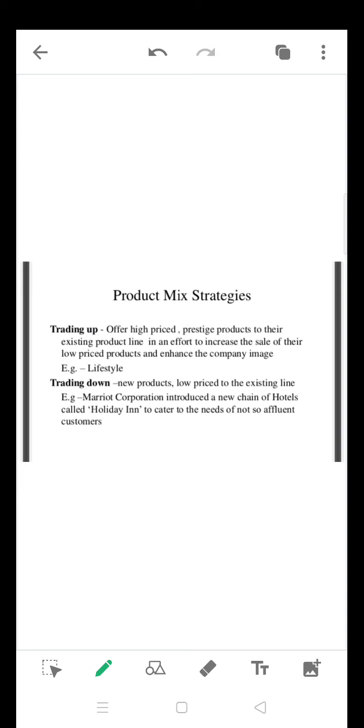Under that we have two important strategies. The first is trading up, in the sense of offering a high priced, prestigious product to their existing product line. We already have a product line, and the company is going to offer a prestigious product with high prices.